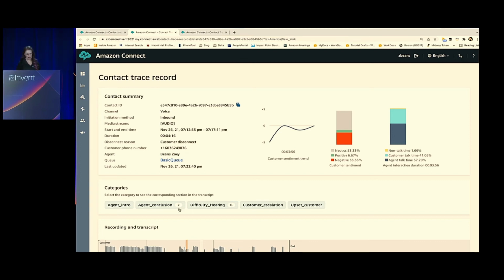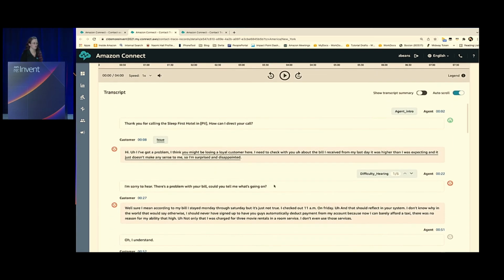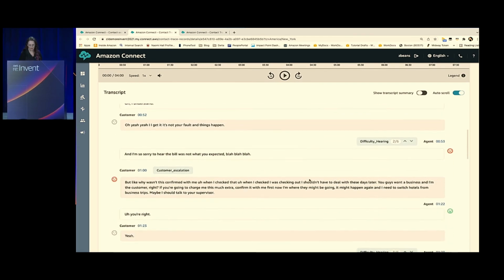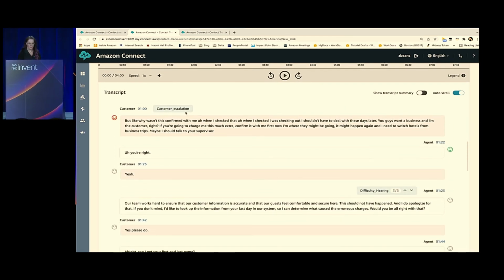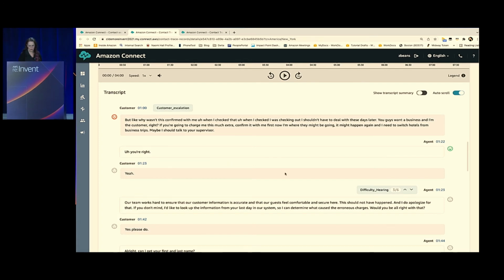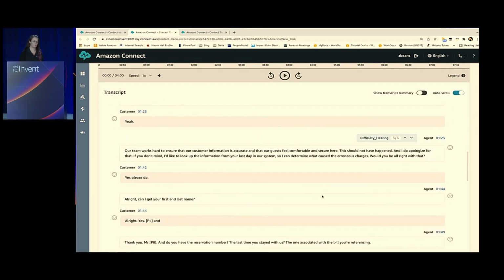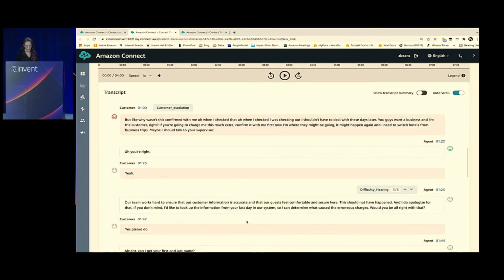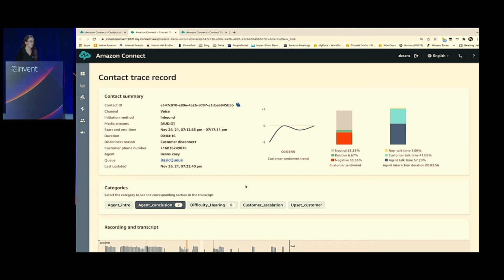So we not only get the category matches based on our rules configured, but we also get the number of matches we had. So for example, we have agent conclusion. We know that there were 2 matches within our rule, and we can actually see within the transcript where those happened. We have a customer escalation rule here. We've got a difficulty hearing. So throughout the transcript, you can narrow in on those category matches and even listen to the recording of that, or read those transcripts and take the action there.